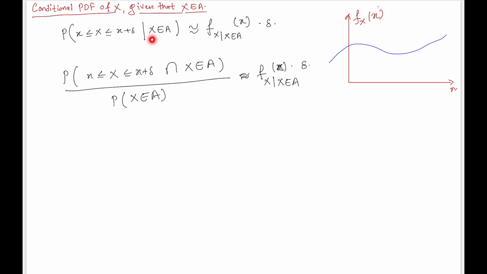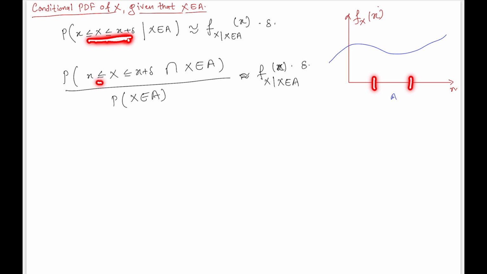That x belongs to this set A, or x takes a value up to a certain range. Maybe this is the range of A. Whenever the random variable x takes a value within this range, we say that event A has occurred. So this is the condition we have been given, and under this condition we have to find this probability.